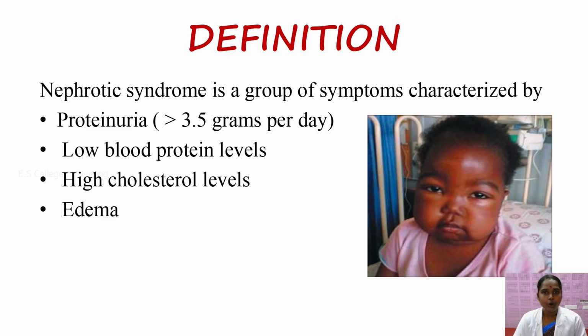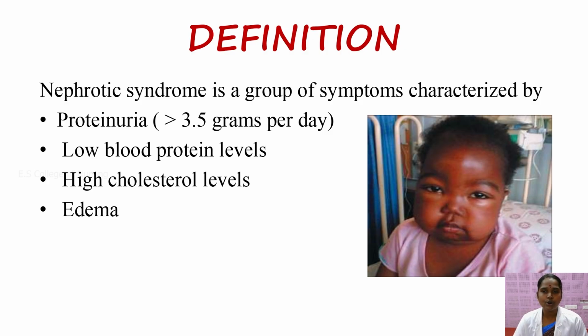One bottle contains clear apple juice, and in the other some sedimentation is present. The clear bottle represents the normal kidney, with no protein in the urine. The bottle with patches represents protein in the urine, which we call nephrotic syndrome.